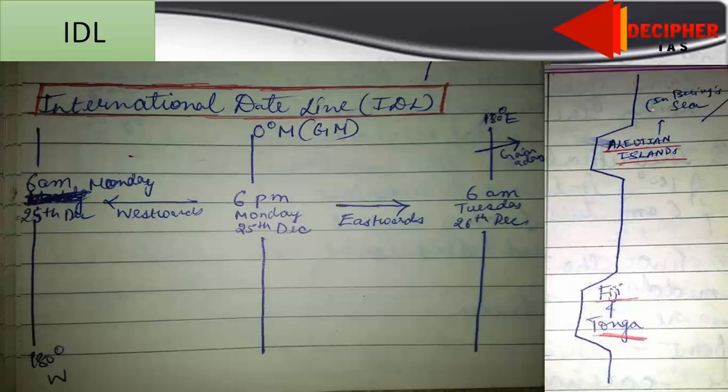Now see, this is the handmade diagram. This is the prime meridian, or initial meridian, or Greenwich meridian, whatever you want to call it. This is ideal, and this is also ideal. How ideal?